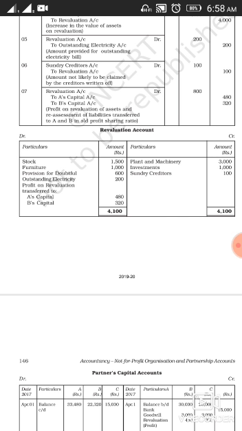Now, if you are asked to transfer the same to the partners' capital accounts, clear, the same can be done. The profit or loss on the revaluation will be transferred to the partners' capital accounts. So this is how you revalue your assets and reassess your liabilities.